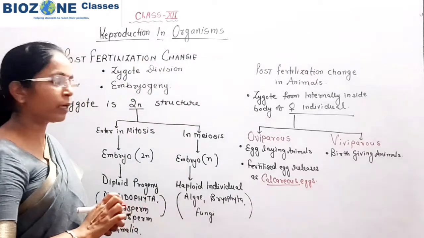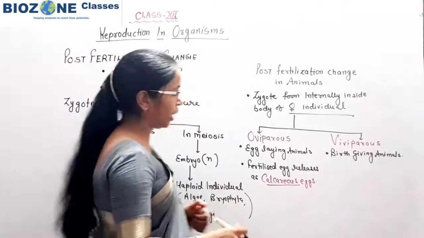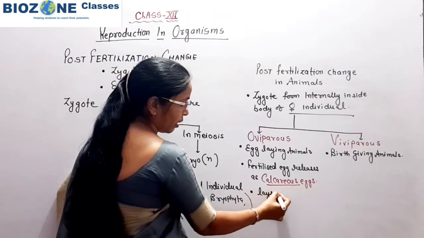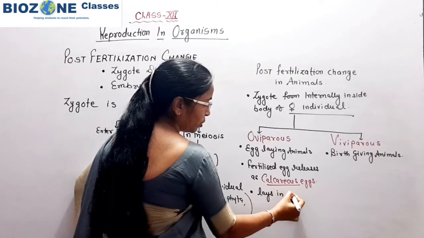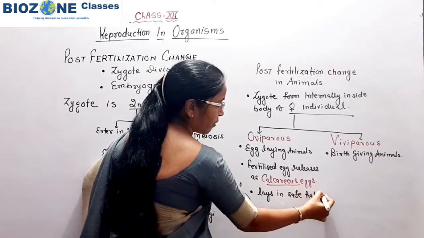Calcareous eggs means the egg is bounded by a shell of calcium carbonate, and these calcareous eggs are laid in a safe habitat or safe environment.